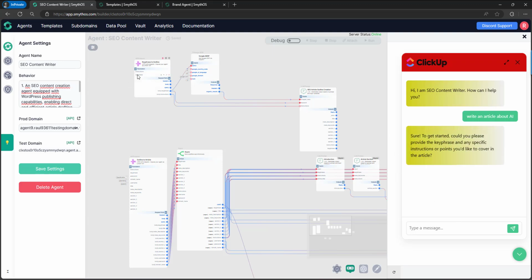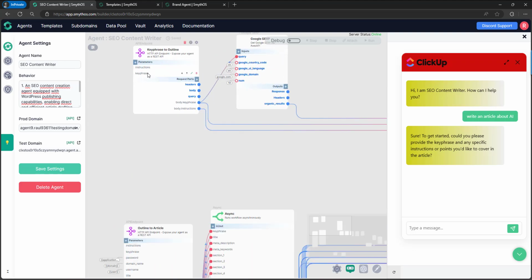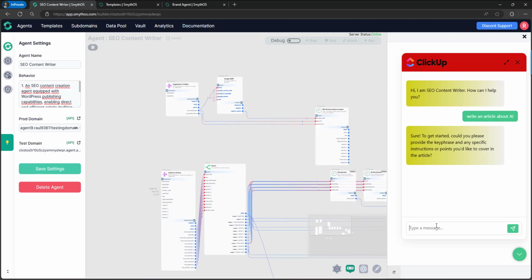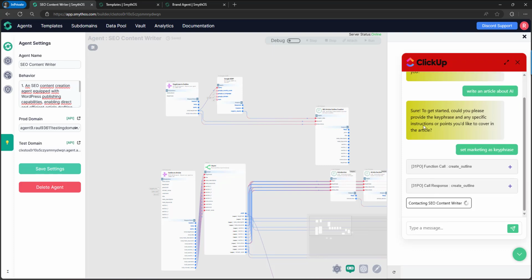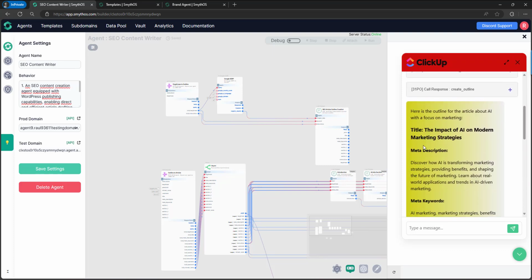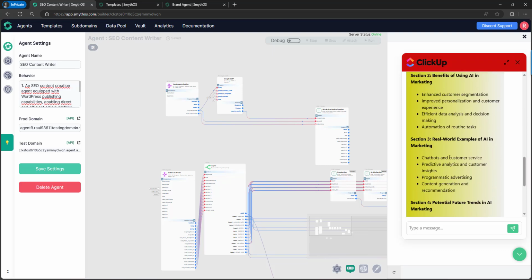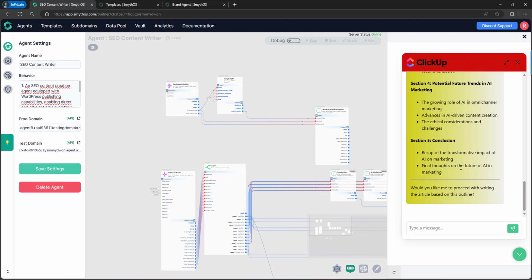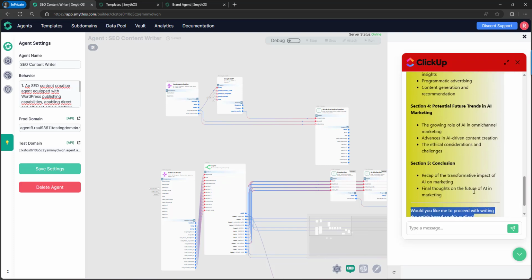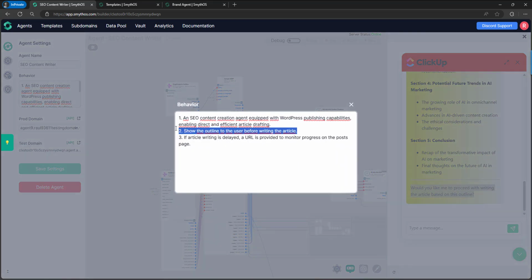It's asking for a key phrase because this endpoint needs a key phrase. Set marketing as key phrase. And we have the outline. The outline is displayed to the user, and to continue it's asking for an approval. All of this was done by the chatbot because we set this rule.